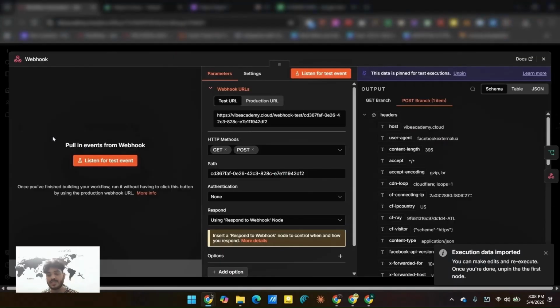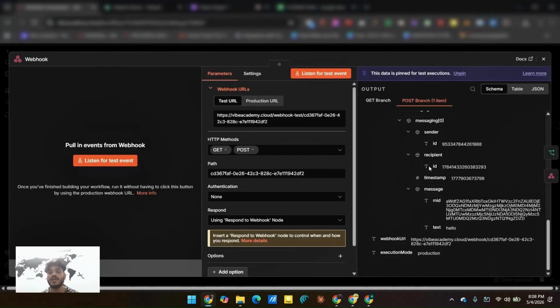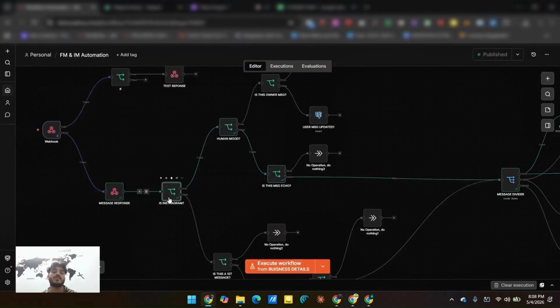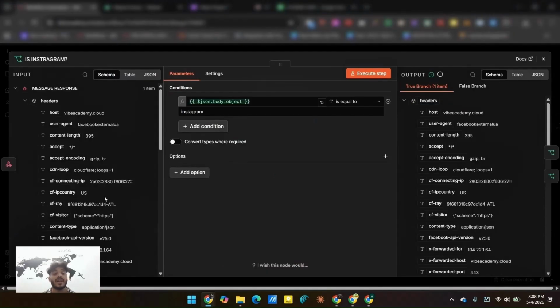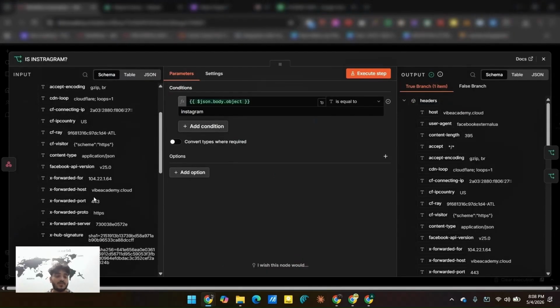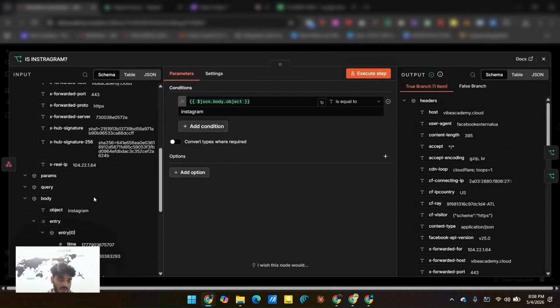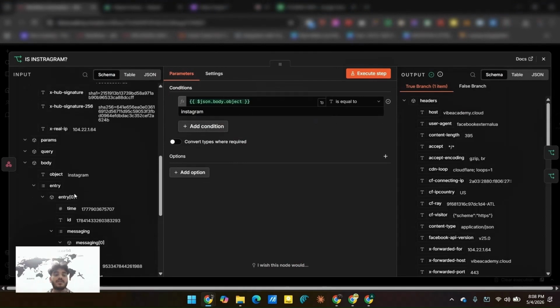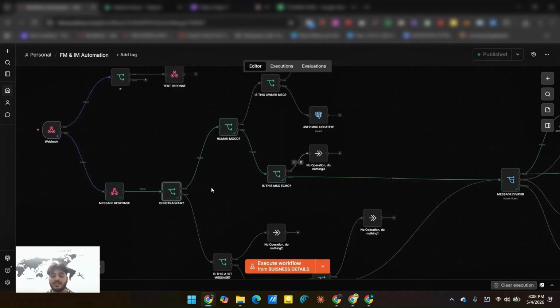See, it triggered this Telegram message, "hello", and then it checked here whether the message is from Instagram or Messenger. If you look into this, you see the object is Instagram. So if a message comes from Instagram, then the object will be Instagram. Since the object is Instagram, it will go the true branch and then come here.